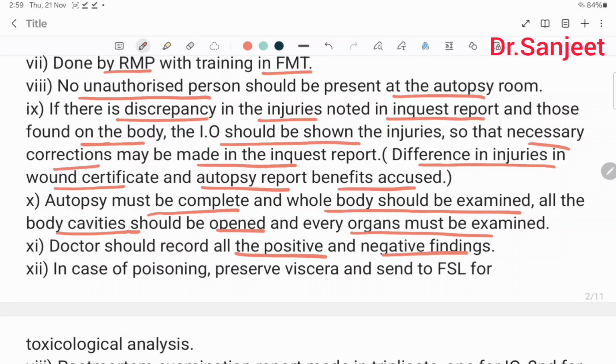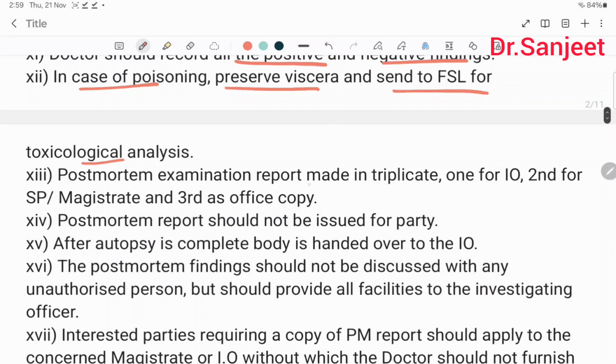In case of poisoning, preserve viscera and send to FSL for toxicological analysis. The postmortem examination report is made in triplicate: one for the IO, second for the SP or magistrate, and third is the office copy. The postmortem report should not be issued to the party. After autopsy is complete, the body is handed over to the IO.